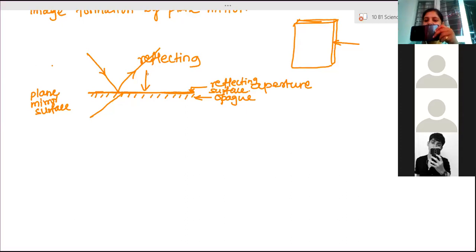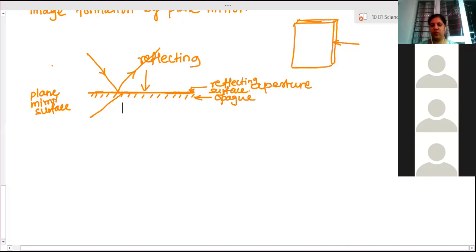Because when light falls on it, it is reflecting, so how to show that reflection? We cannot draw three-dimensional figures on paper. So we are only seeing how the light ray falls on the surface and gets reflected back. We show the plane mirror just like you are seeing in my video. It is a vertical one. The light falls this way and gets reflected back through this. So we are only drawing this edge. Clear? That is aperture.